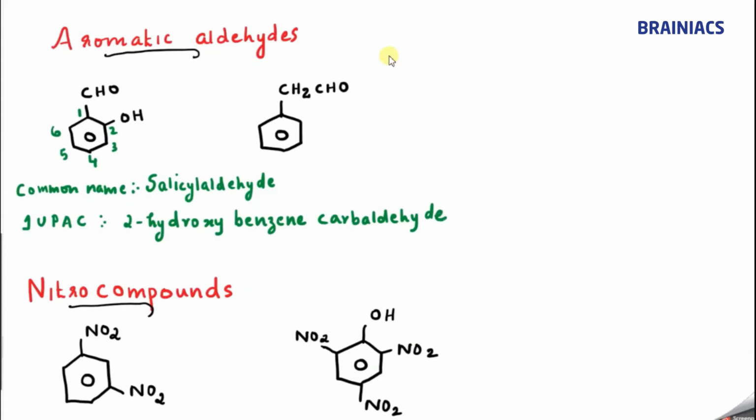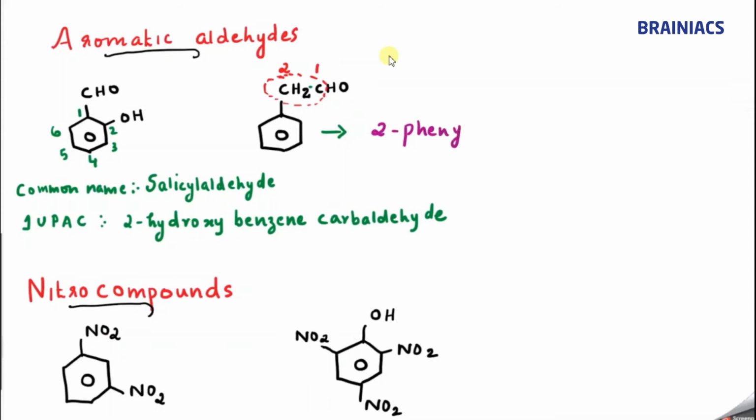Now similarly, can you tell me the name of this compound? Here you can see CHO is connected to the side chain CH2. So what is my parent chain here? This is my parent chain, correct? Now if I number it 1 and this comes as 2, can you tell me the name of this compound? We know that benzene here behaves like a what? Substituent. So I can say 2-phenyl,